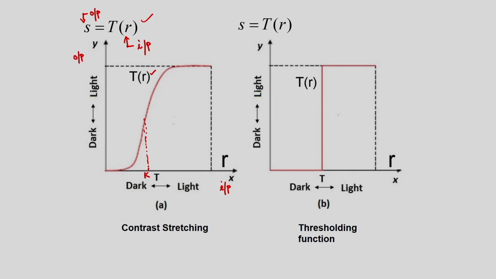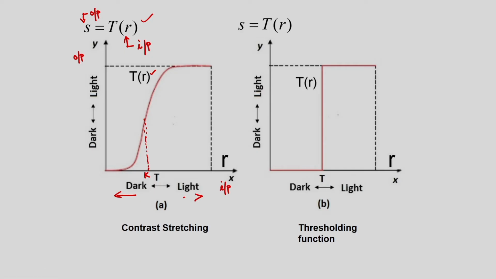Now, in this case, you can see the values of r lower than k are compressed by the transformation function into a narrow range of s towards the black. So, if I consider the dark side is this and the light side is this, what is the function of the transformation function?